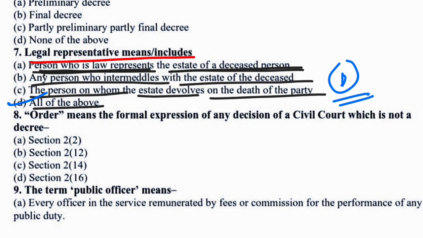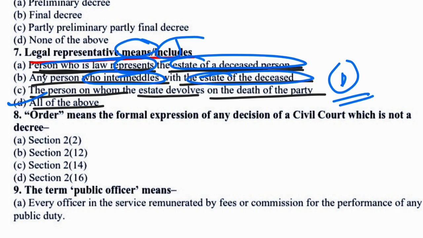That means legal representative means and includes a person who in law represents the estate of the deceased person, any person who intermeddles with the estate of the deceased person, and the person on whom the estate devolves on the death of the party. So in this case option D would be the correct answer. Okay, so now move to the next question.